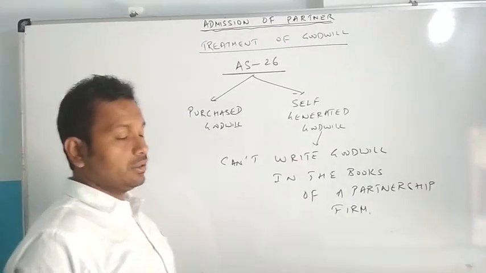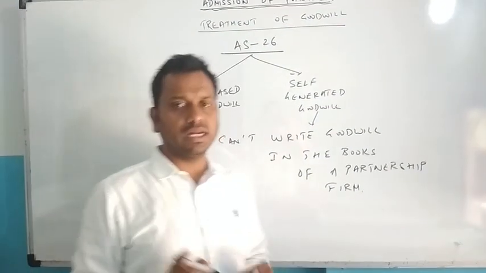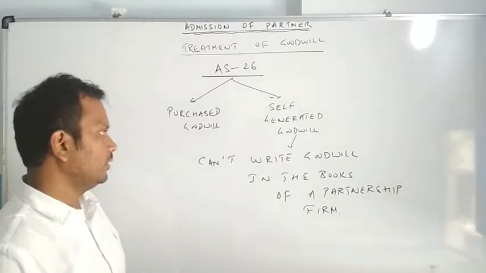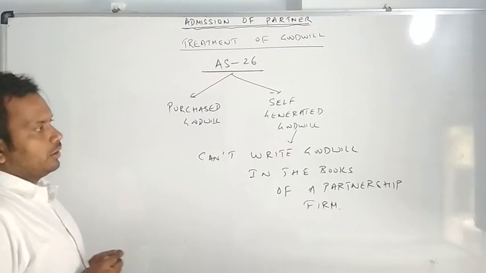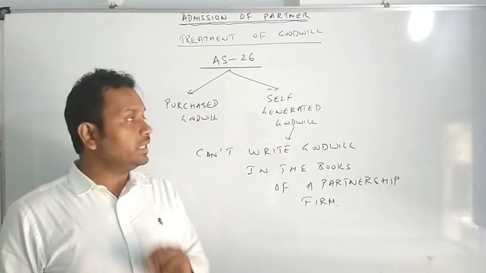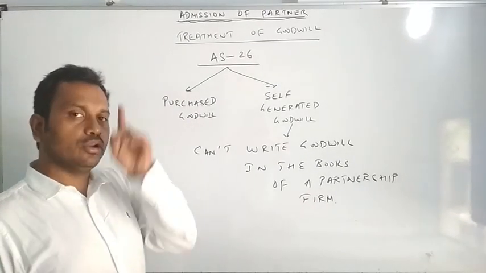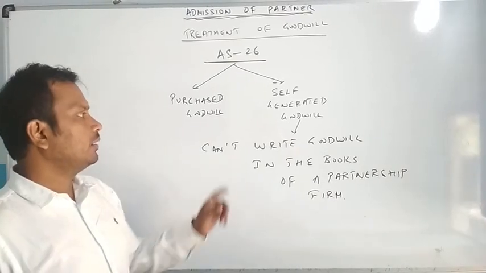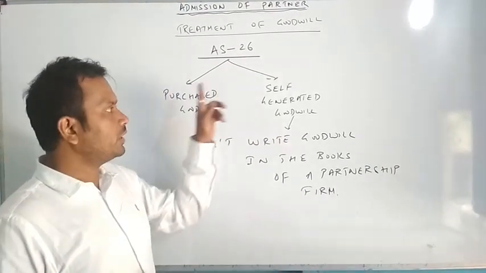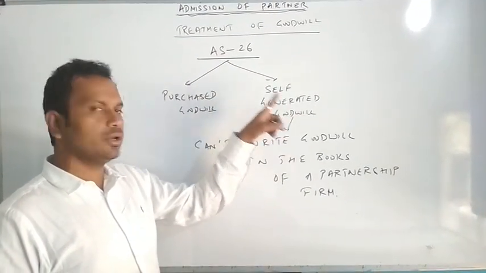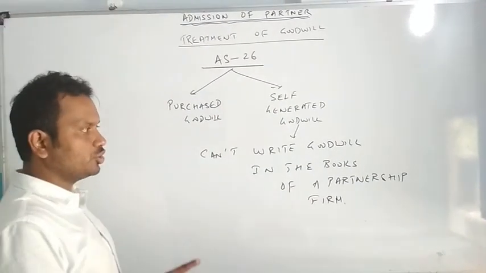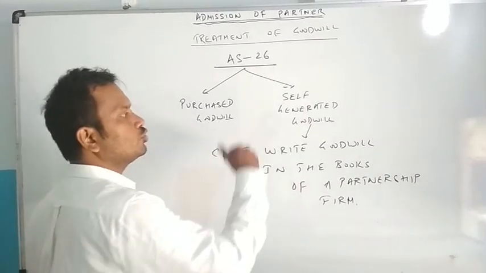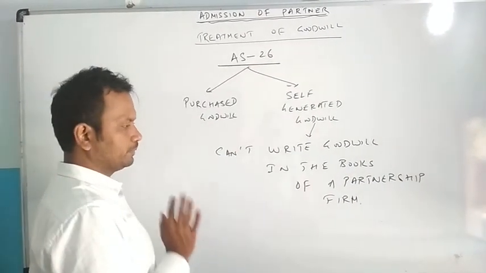If in question goodwill is written in the books, that is in balance sheet, we have to write it off. We'll see the treatment of that. So while attempting the question of goodwill, we should always remember the provision of Accounting Standard 26 that only purchased goodwill can be recorded, no self-generated goodwill can be recorded in the books, and in partnership, your 12th topic, it is assumed, if nothing is mentioned, to be a self-generated goodwill.